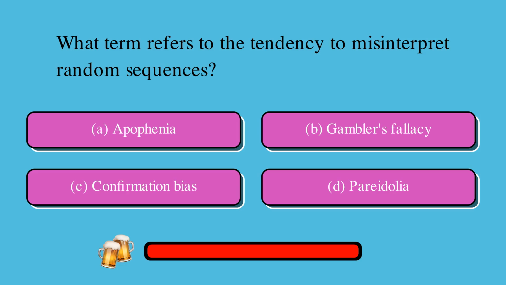What term refers to the tendency to misinterpret random sequences? Is it A, apophenia, B, gambler's fallacy, C, confirmation bias, or D, pareidolia? The correct answer is A, apophenia.